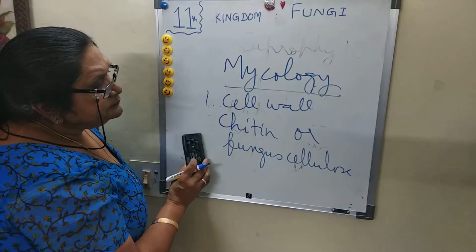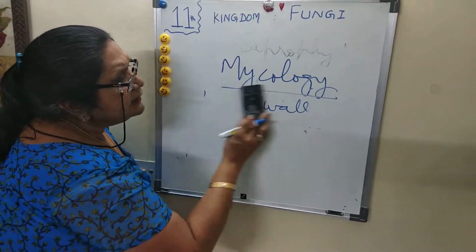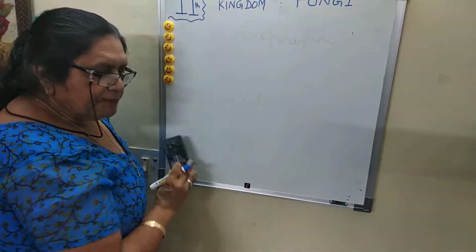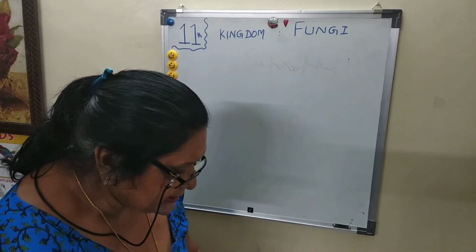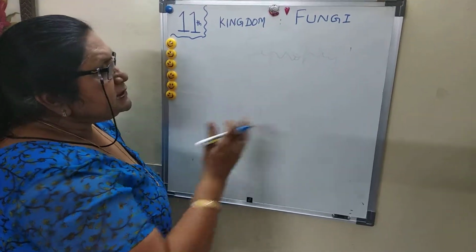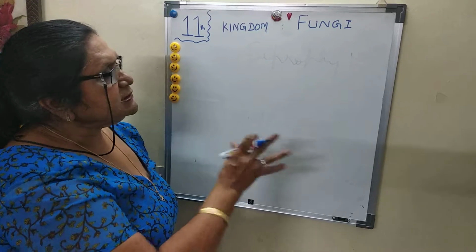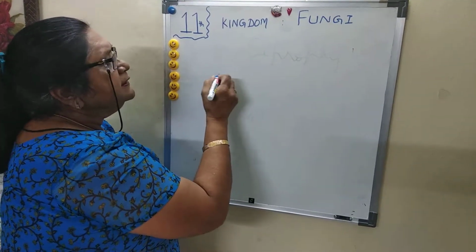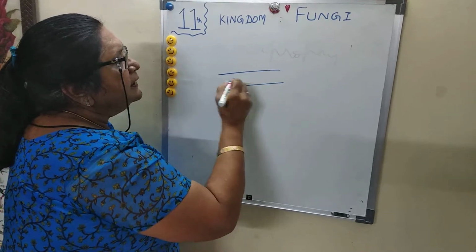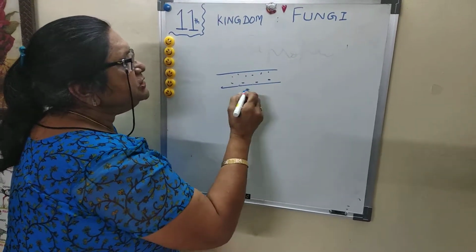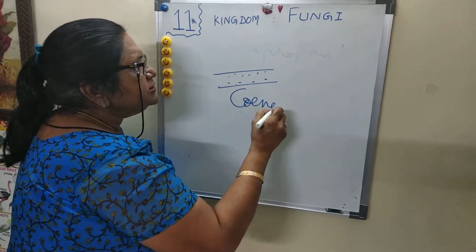They can act as saprophytes, or act as parasites and cause a number of infections. The thallus, or hyphae or mycelium, has many nuclei, so they are coenocytic in nature.